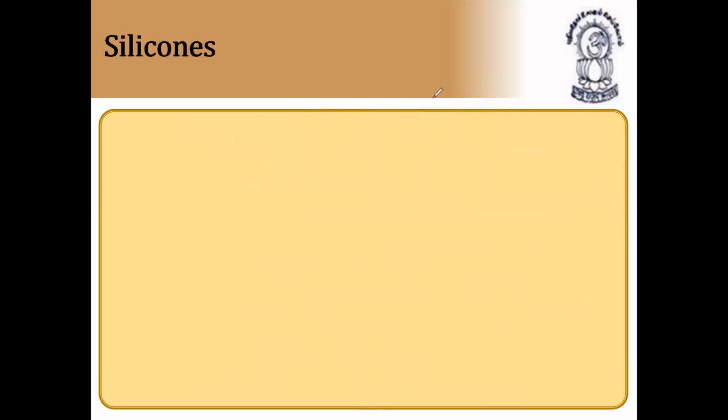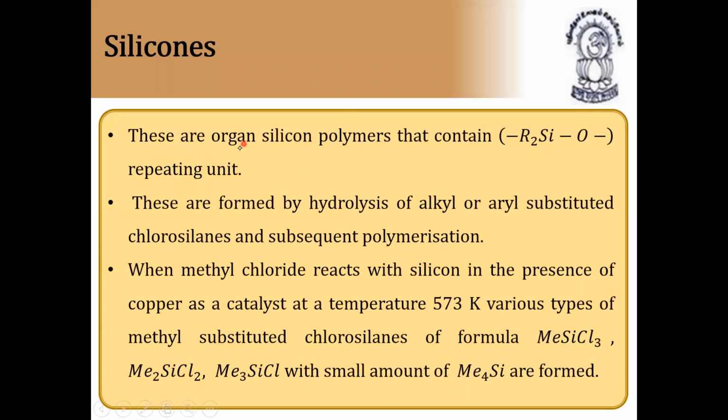Next, we are going to discuss silicones. These are organosilicon polymers that contain the R2SiO repeating unit. Very, very important: they will ask questions based on the structure, so structure-based questions are important.